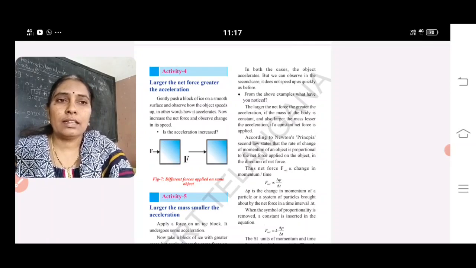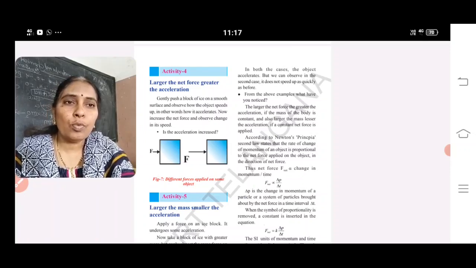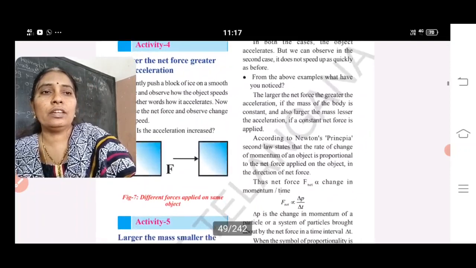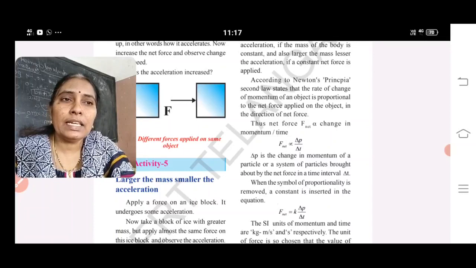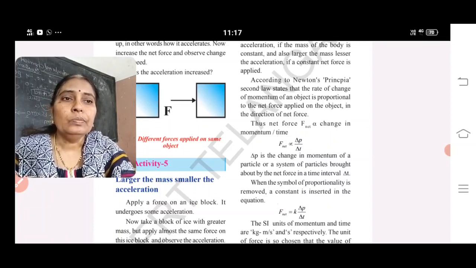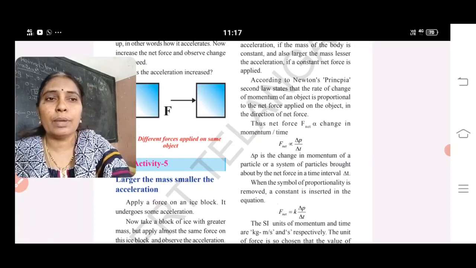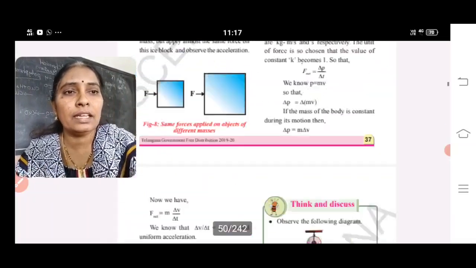According to the second law, the rate of change of momentum of an object is directly proportional to the force applied. If you see the equation, force is directly proportional to delta P by delta T. What is delta P by delta T? The rate of change of momentum. To remove the proportional symbol in physics, we need to introduce a constant. They introduced k as a constant, so F equals k delta P by delta T.